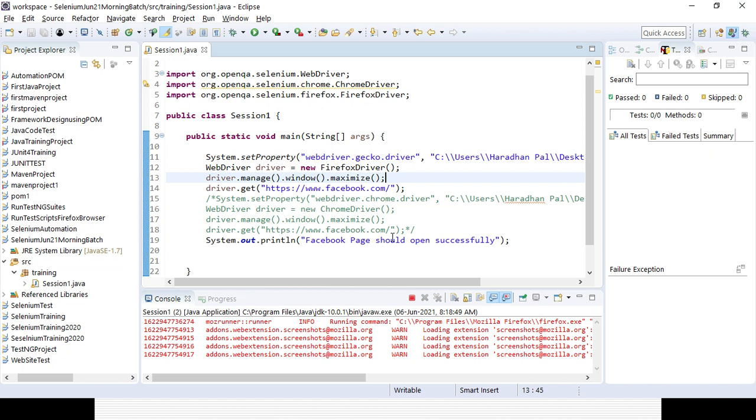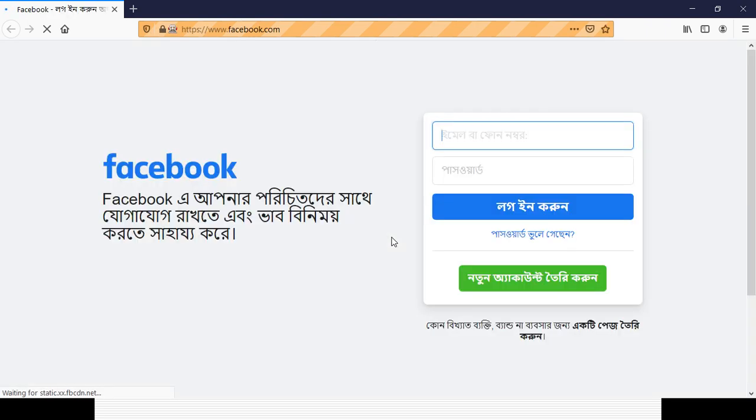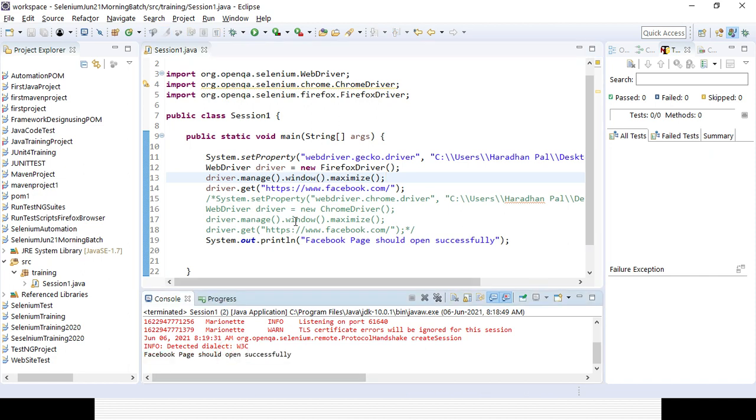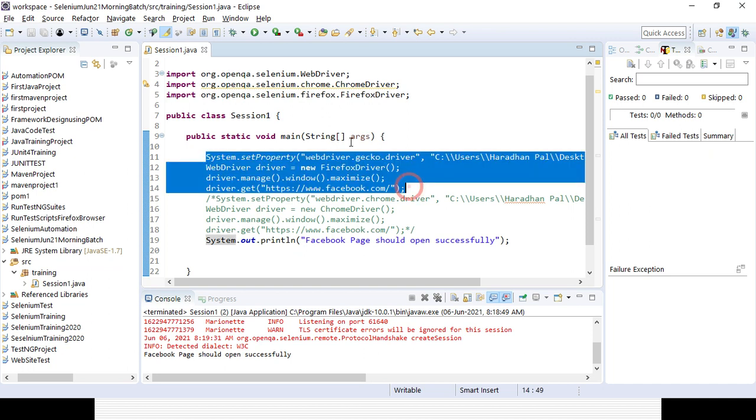So it is launching the Firefox browser. You can see it's open and maximized. It will try to enter the URL for Facebook. Okay, it is entering the URL for Facebook, and once the Facebook page is open, definitely your test script execution stops there, because that is the line of code you have written so far. You can see the console output, right? The Facebook page is successfully launched, right? So that's the way you can work with different browsers with the help of different drivers.